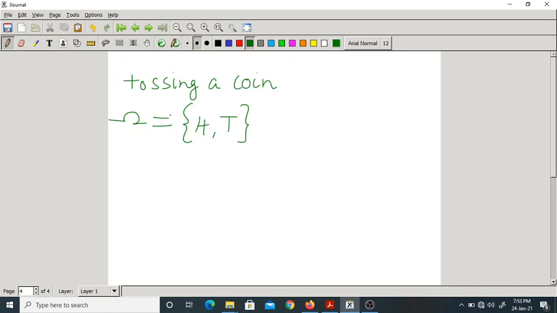Now I want to know the events. What is an event first of all? A subset of the sample space. So this is the sample space. What are the subsets of this sample space, or what are the events?